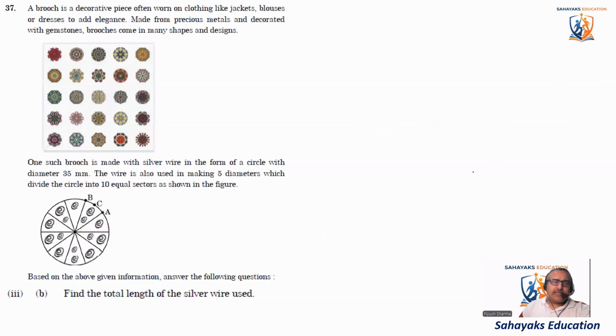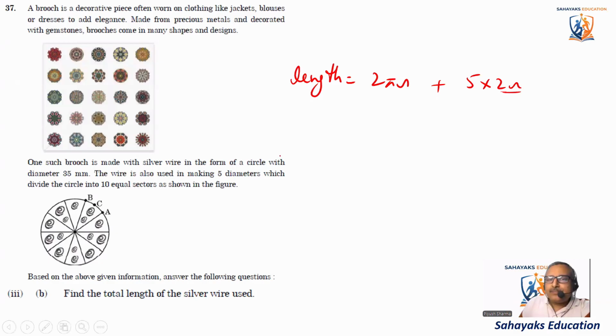Okay, coming to next. Find the total length of the silver wire used. Okay, so total wire used is, see, first we have to calculate the 2 pi r. So length is equal to 2 pi r, that is for the entire circle, the circumference, plus there are 5 diameters. The 5 diameters, that is 5 times 2 times radius. Let's take 2r as common. So it becomes pi plus 5.